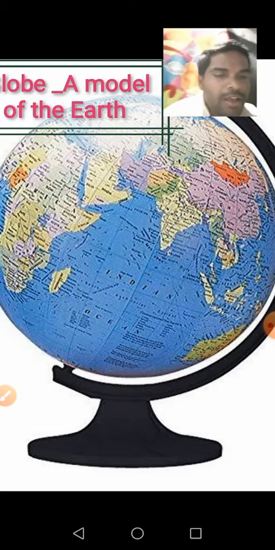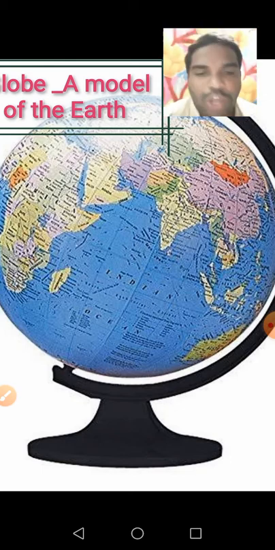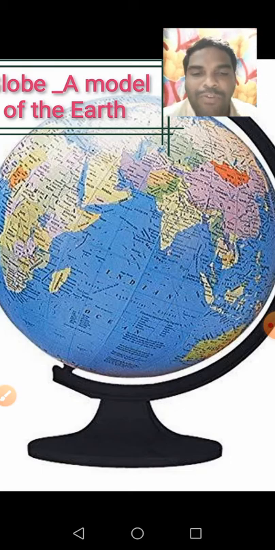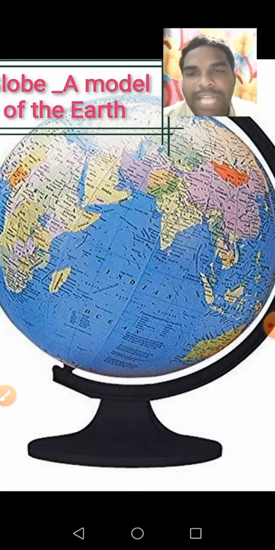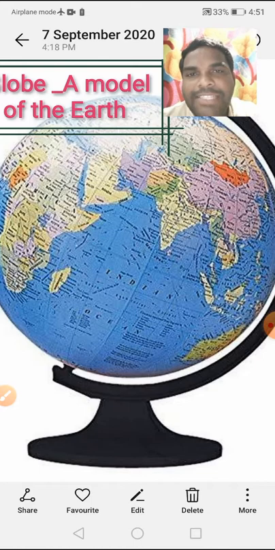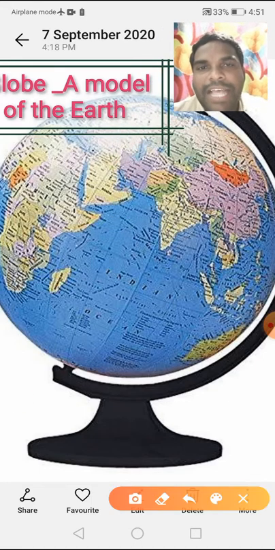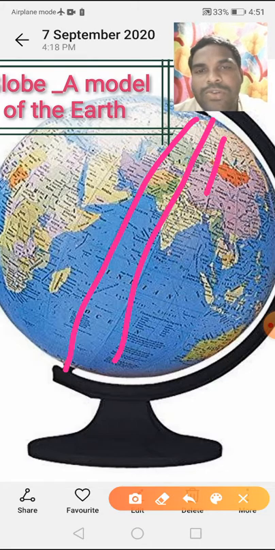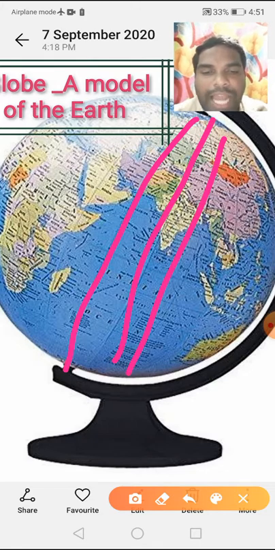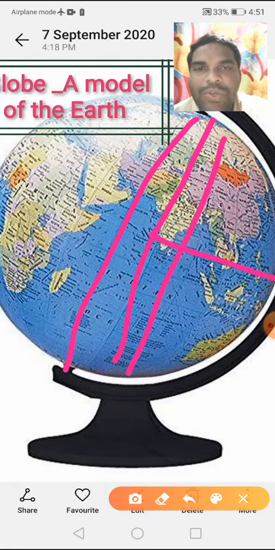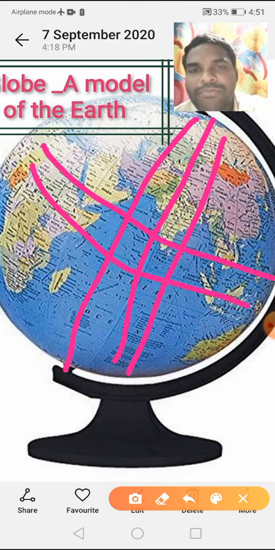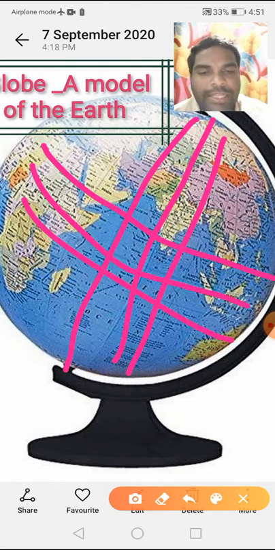See children, lines on globe. You observe the lines on globe, you will see lines across the globe. Some lines run from north to south. And some lines run from west to east. Circles.